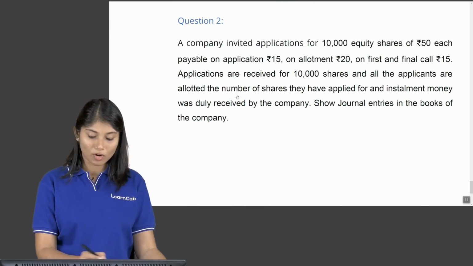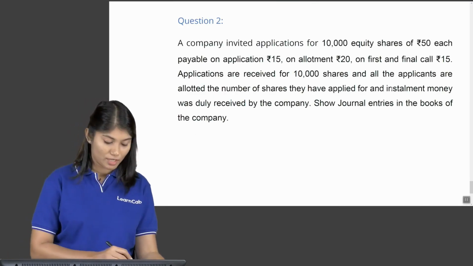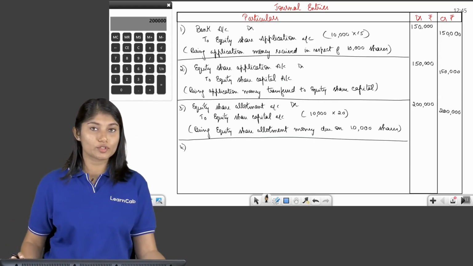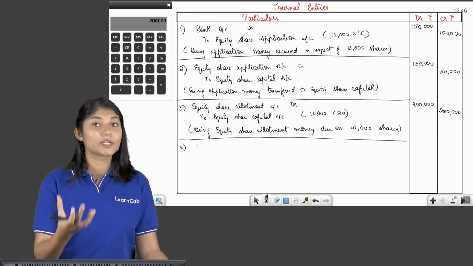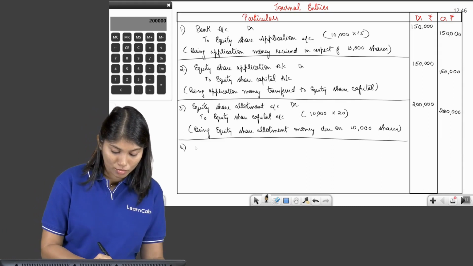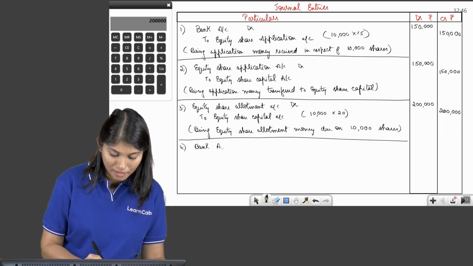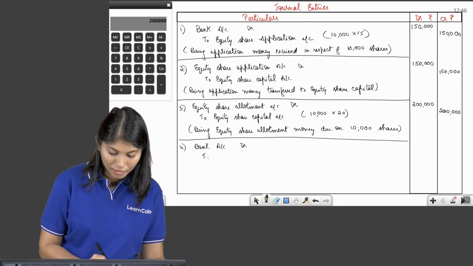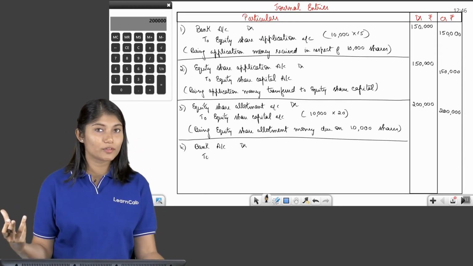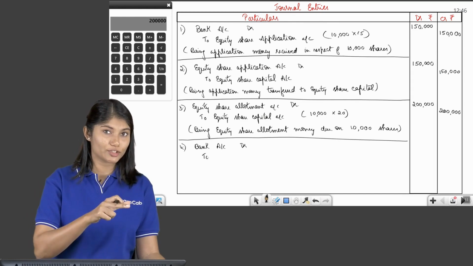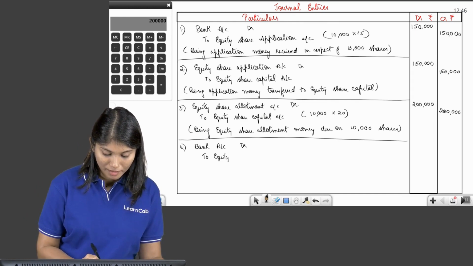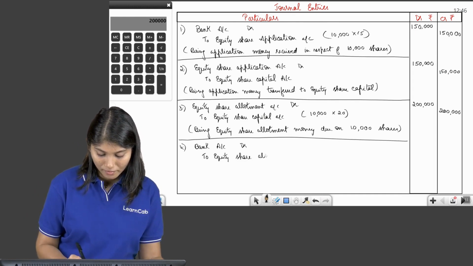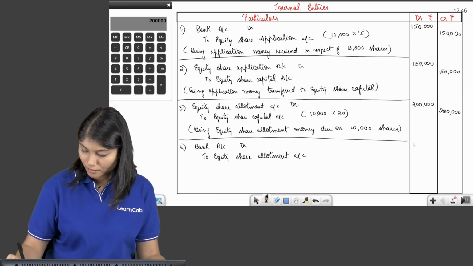Then they have said that all the installment money was duly received. So that means equity share allotment money was also duly received for all the shares. So when you're receiving allotment money, what is the entry? Bank account debit because money is coming in. So bank account debit to, now what will you credit? While passing the due entry, you debited equity share allotment. Now when they are paying, you have to credit it. So equity share allotment, ₹2 lakh.